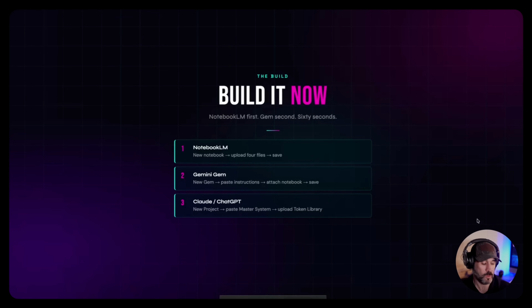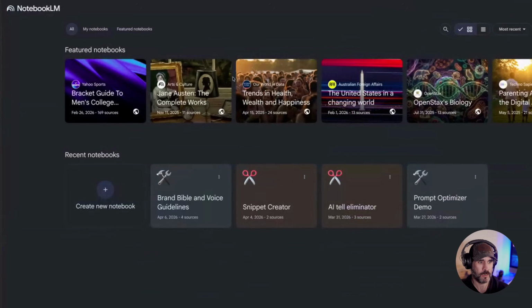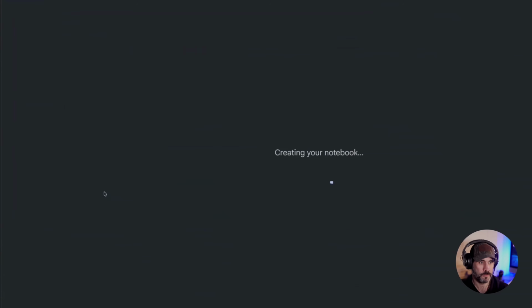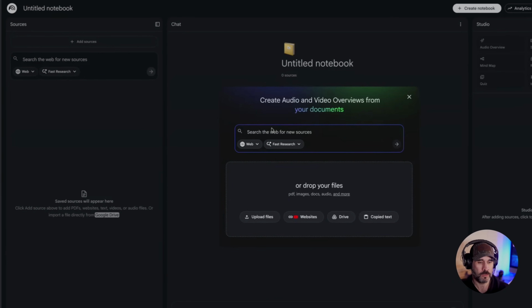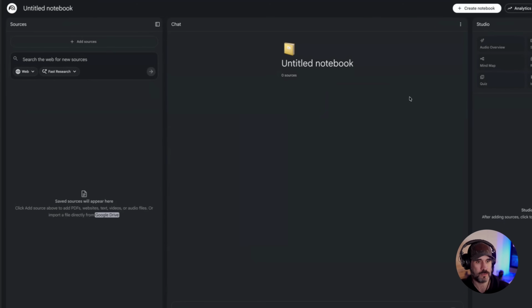So first thing we're going to do is go to Notebook LM, and I already have it open here. And what we're going to do is create a new notebook. And we're going to close this window here for right now. This is where you can add sources. We're not going to add the sources right now. First, we're going to name the notebook. So I'm just going to call this JSON image demo, right? So you can see that it populated here.